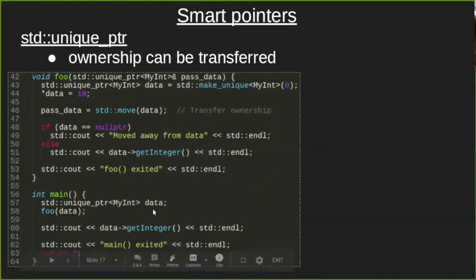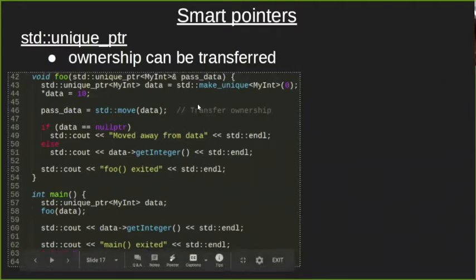And if you see where the function foo is called from, it's called from the main function. In the main function, foo accepts the reference to another smart pointer that is defined in the main function. So actually we have two pointers here. One is inside the foo function, another one is inside the main function.